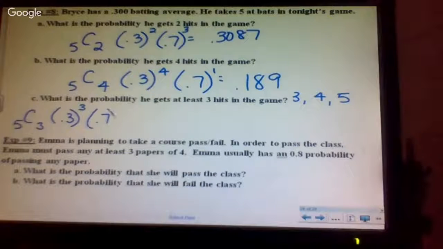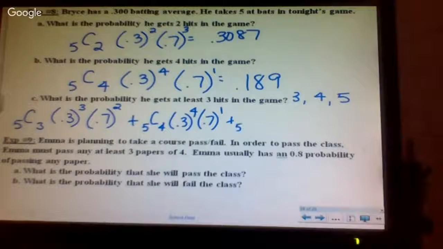We've got a 0.7 chance, and I need that to happen twice. Okay, that's 3 hits. Or 4 hits: 5 C 4. I want to hit it 4 times and miss it once. Or 5 hits. I want to hit it all 5 times and I want to miss it 0 times.